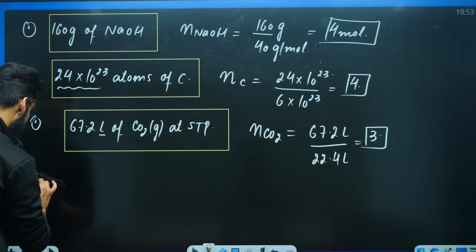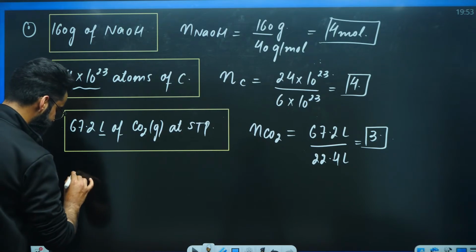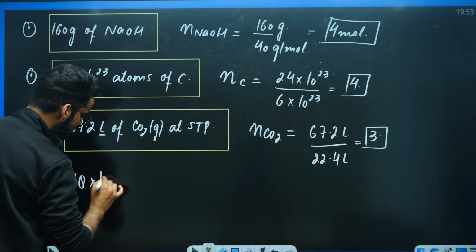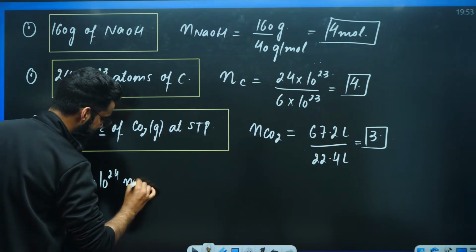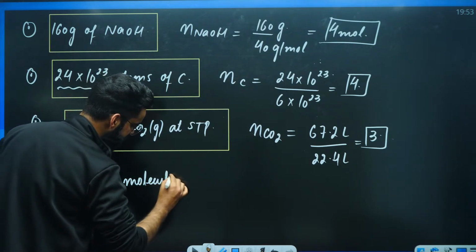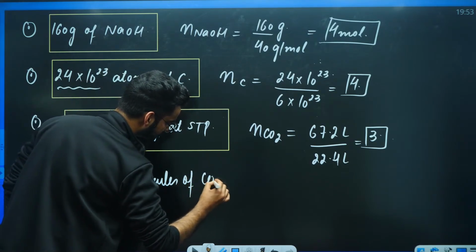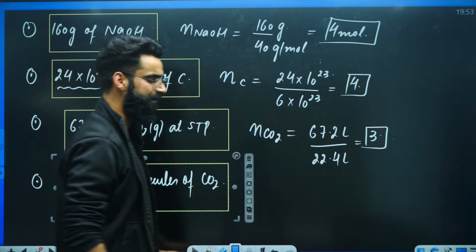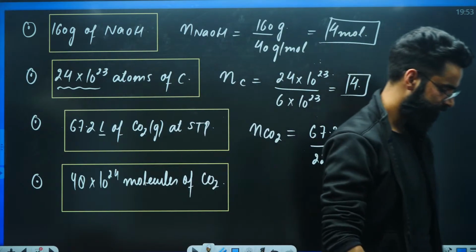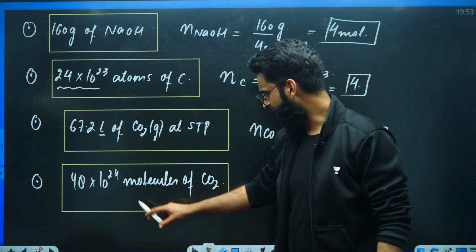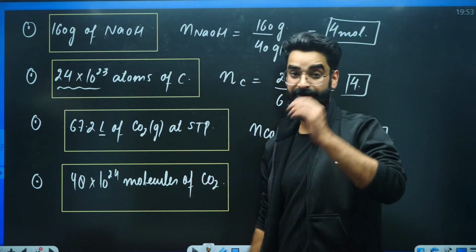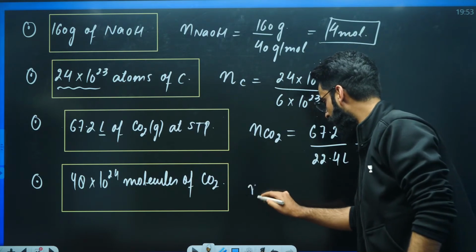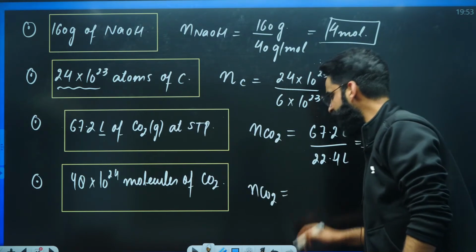Okay, one more thing. Let's say I'm writing 48 into 10 raised power 24 molecules of carbon dioxide gas. Let's say we have got a container which contains these many molecules of carbon dioxide. Have a look. In the container we have got these many molecules of carbon dioxide, and I'm asking you how many moles of carbon dioxide are there in the container.